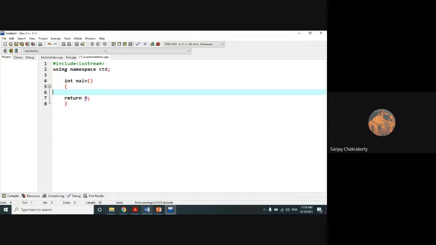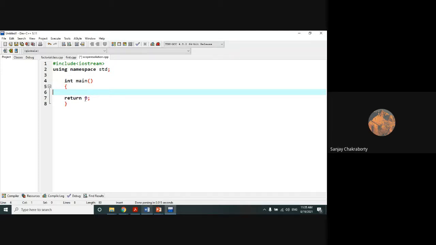And C++ resolves this problem by introducing a new operator called the scope resolution operator. This can be used to uncover a hidden variable. If there is any hidden variable, with the help of this operator we can uncover it. And this operator allows access to the global version of a variable.